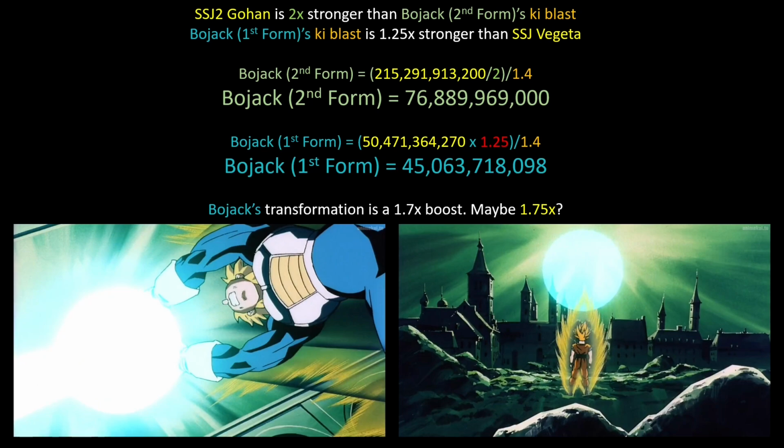I think that he at least has the will to maintain his power level. And same goes for Gohan. Gohan did not really train too much, so his power also remains the same. That means that Bojack's transformation from his first form to his second form is a 1.7 times boost. Could also be 1.75 times, works both ways. These are his powers, nowhere close to Broly, nowhere close to Hachiyak. Very easy for Super Saiyan 2 Gohan to defeat them. Not easy for regular Super Saiyan to defeat them though.